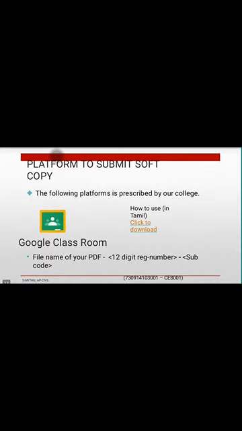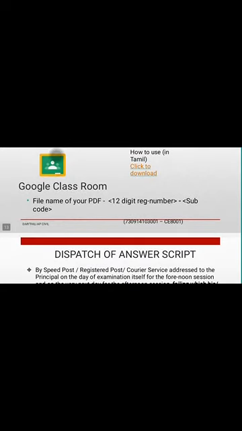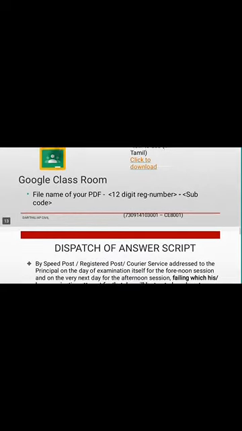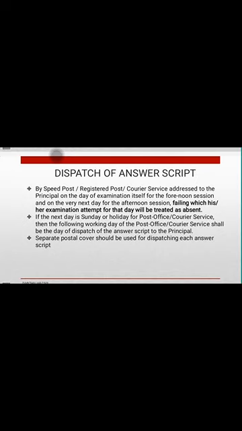And how you need to submit is, as I have already stated, through Google Classroom. The Google Classroom app will look like this. You can download it from the Google Play Store, as I have already stated. Your file name should be your register number hyphen subject code. And you can dispatch your answer script by speed post, register post, or any courier service which is easily available in your area.